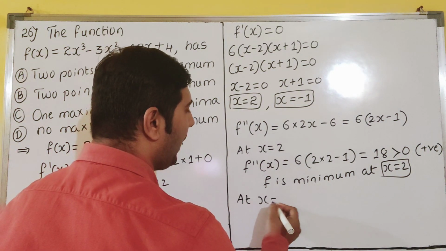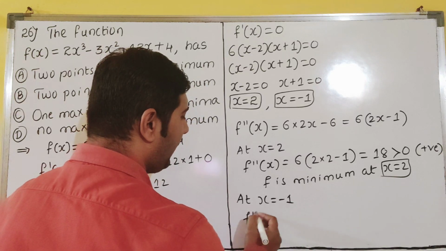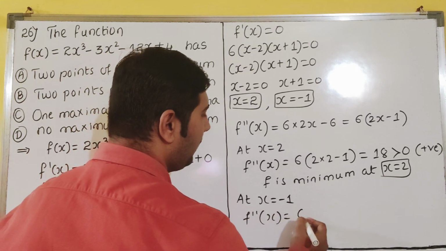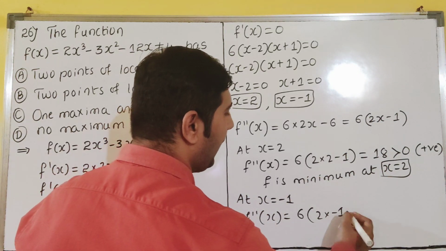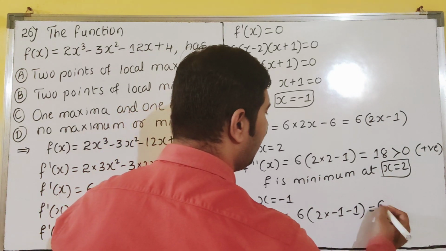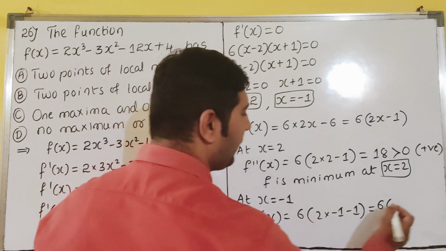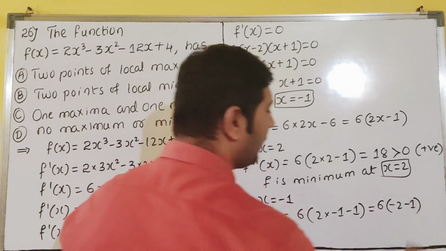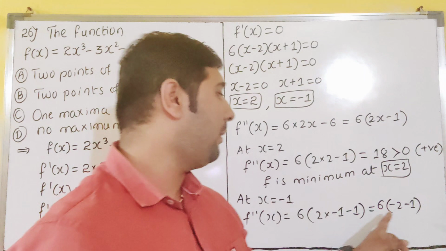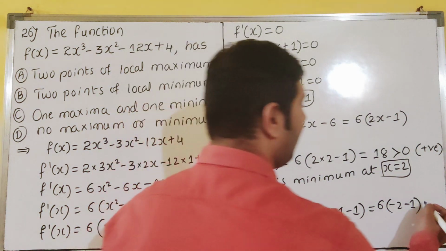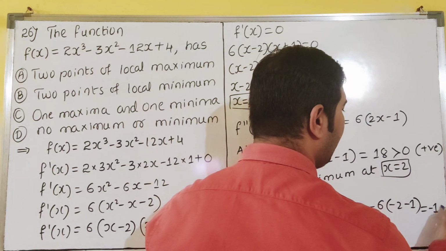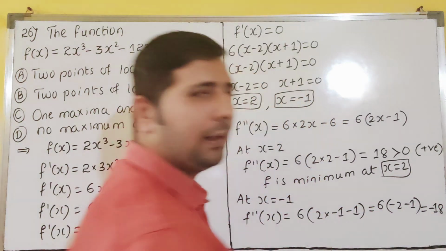Double derivative, how to check your understanding. At x equal to minus 1, you see, f double dash is what? 6 into 2x minus 1. x value is minus 1. So 2 into minus 1 is minus 2, minus 1. So this will give how much, you see? Minus 2 minus 1 is minus 3. Minus 3 into 6 is minus 18, dear students. Minus 18 you will get. Clear?